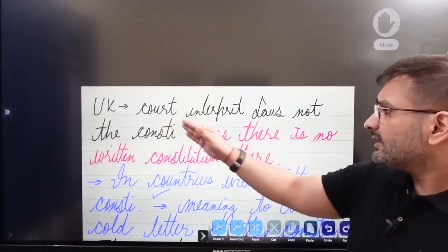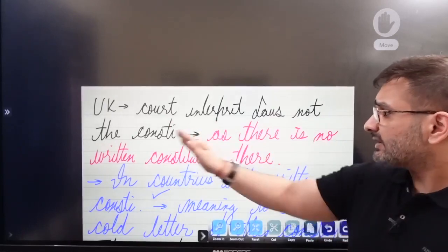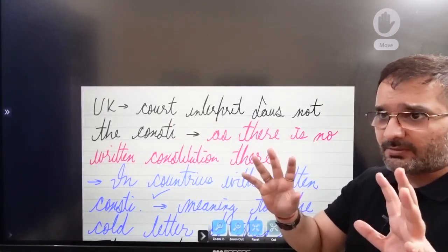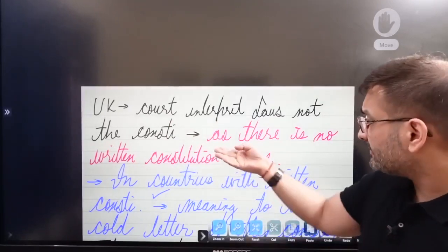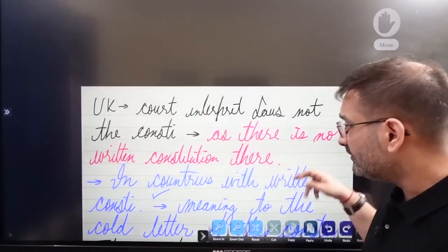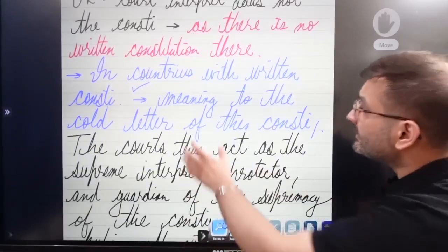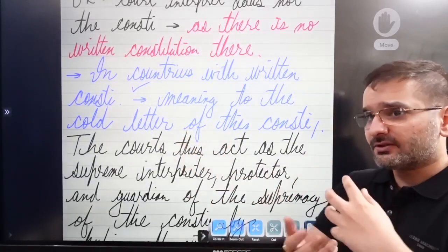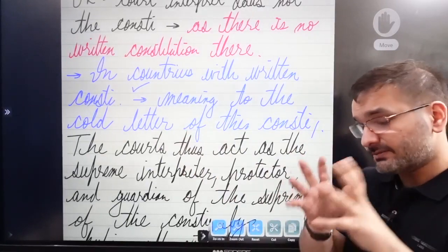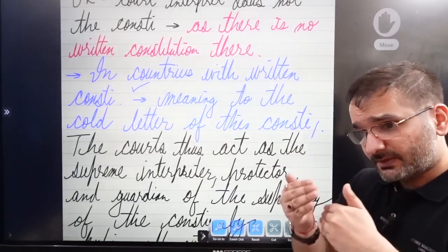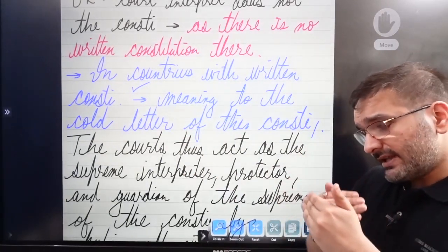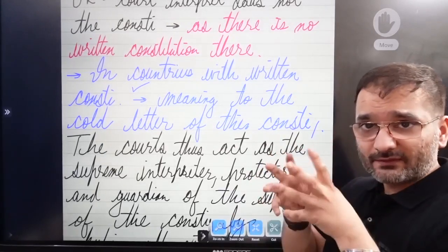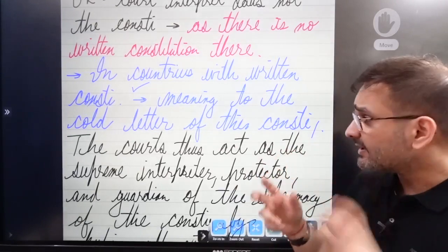So in the UK, the courts interpret laws, but there is no written constitution there. But in countries with a written constitution, the courts have to interpret the constitution, the written constitution that is, but we have to change the interpretation as the time moves on, the timeline moves on. We have to keep on updating our interpretation style.